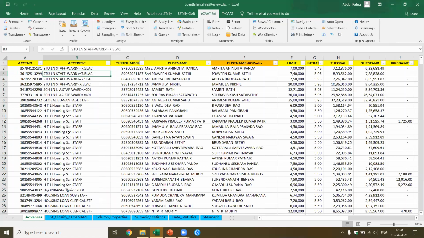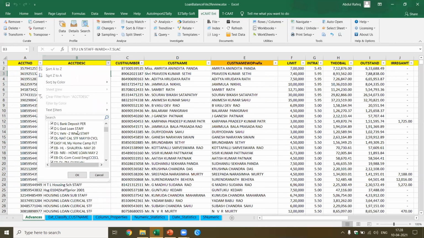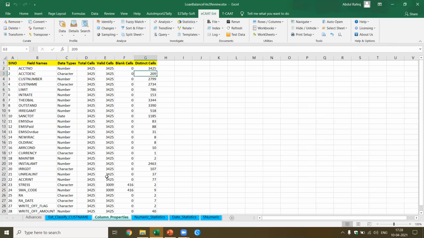What is account description? If you see here, this is the type of loans which is granted. So totally, at one glance, even without going to the details, you know there are 209. Customer number is unique for each account ID, but if you see here, account number we had 3,425, whereas the customer ID is 2799. This shows that there are more than 400 customers for whom we have given multiple loans, which means one customer number could be having multiple accounts. So this becomes very critical for analysis.